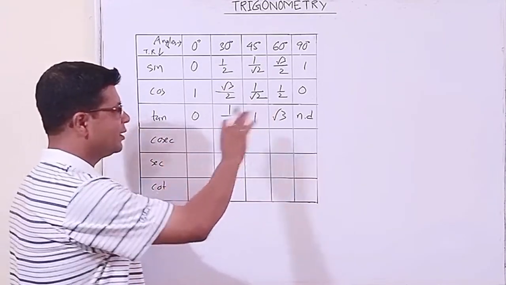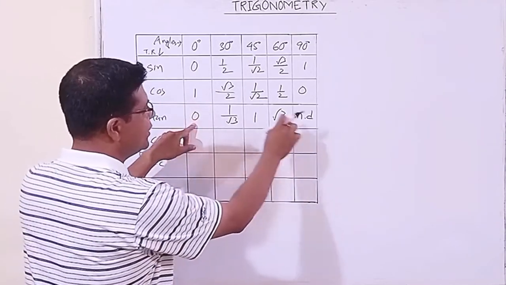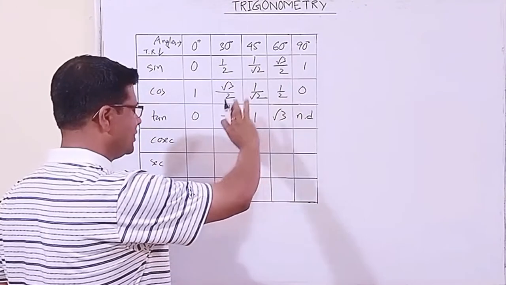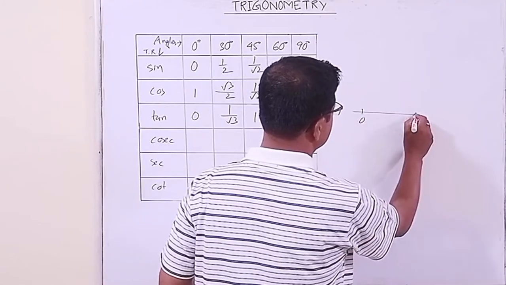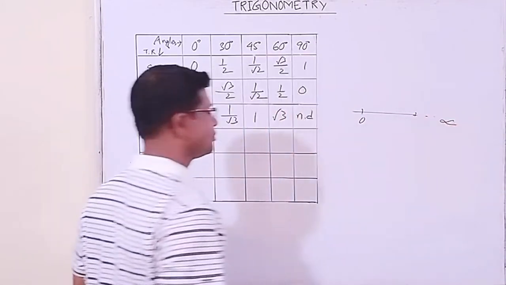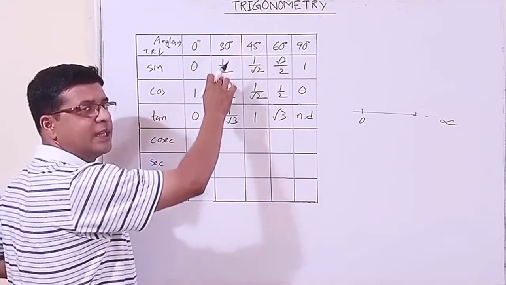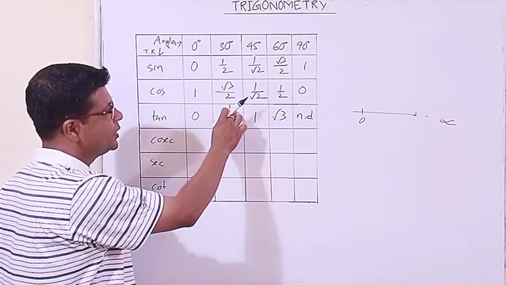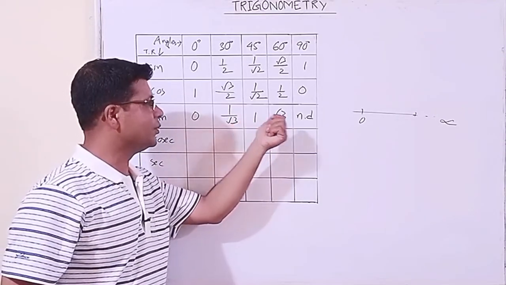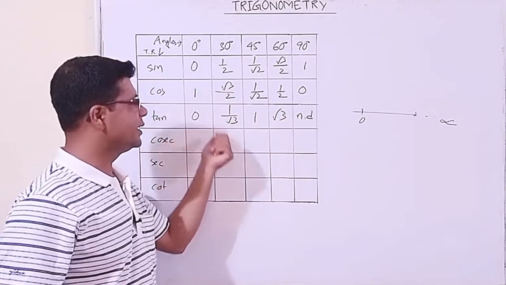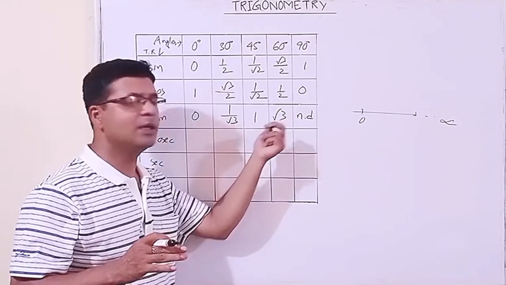One more idea I'll give you for tan. Once I said in complex numbers, this is the 0 and infinity. Not defined means infinity. You can think like that. In a number line, just like this, 0 and say this is infinity. Here, if you can somehow learn that tan of 30 is how much? 1 by root 3. You put this 1 here and root 3 here. So you can easily say, again I repeat, 1 you will put here, root 3 will put there. So you can say the table for tan. So you have to know in which trick, in which manner you have to learn this table.